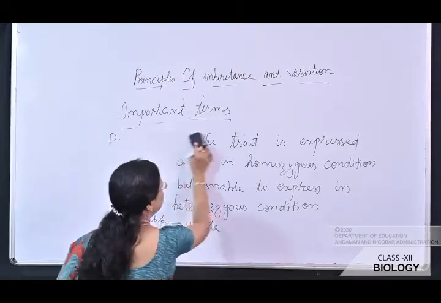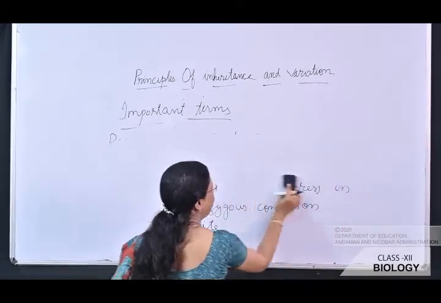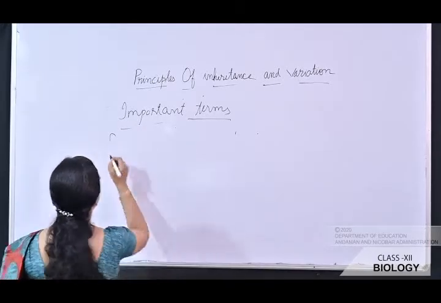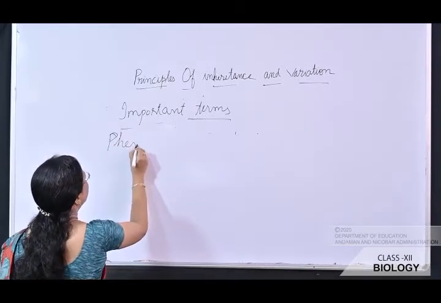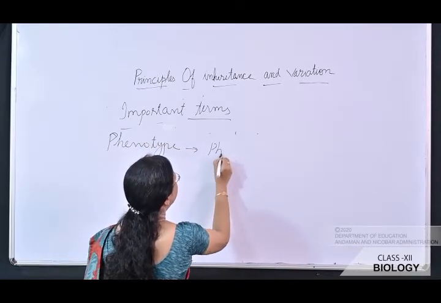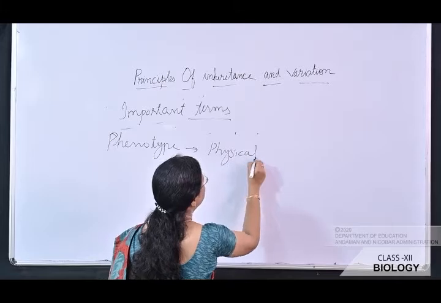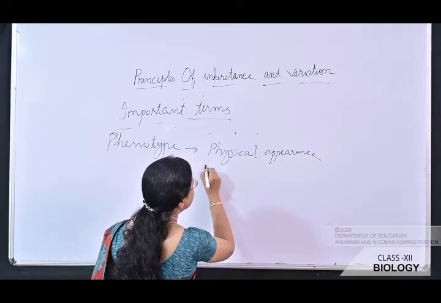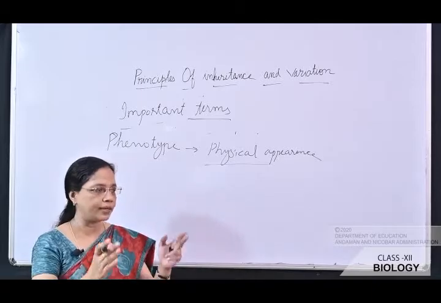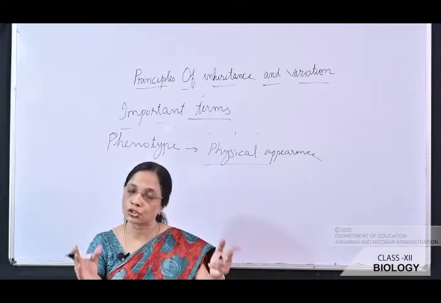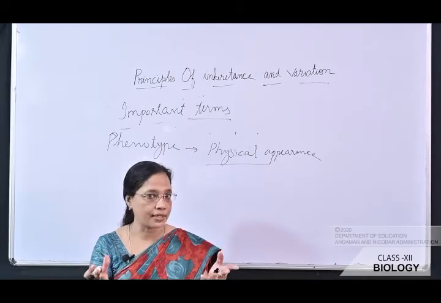Next term is phenotype. Phenotype is the external or physical appearance. Phenotype, that is the physical appearance. So what is physical appearance? Suppose we are seeing a tall plant. The tall plant, physically it appears tall. Okay, that is known as the phenotype.